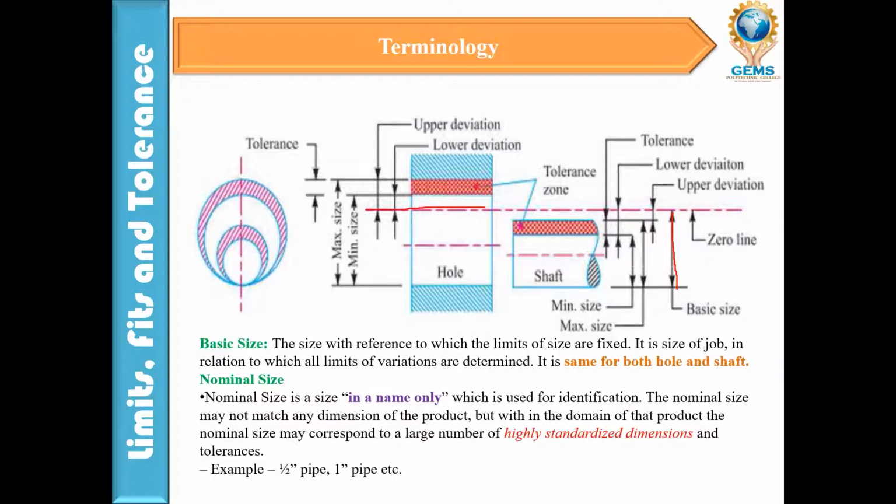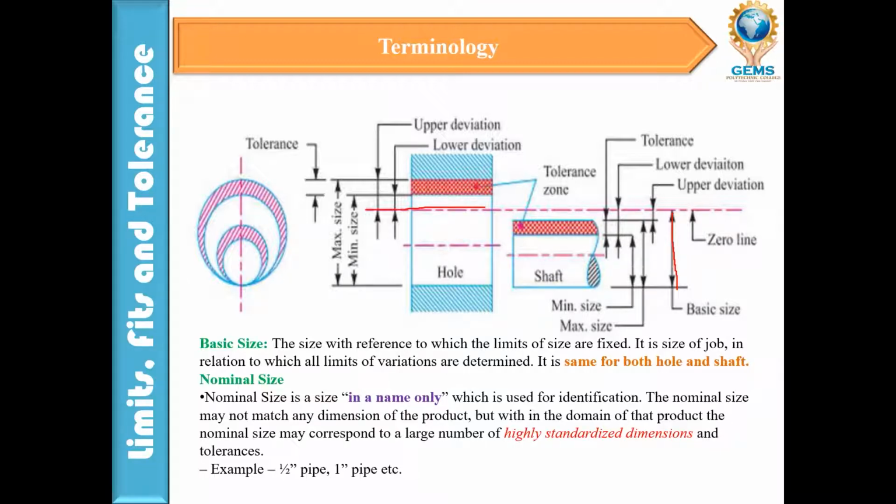What is nominal size? A nominal size is a name only, used for identification. The nominal size may not match any dimension of the product, but within the domain of the product, the nominal size may correspond to a large number of highly standardized dimensions and tolerances. For example, half inch pipe and 1 inch pipe.